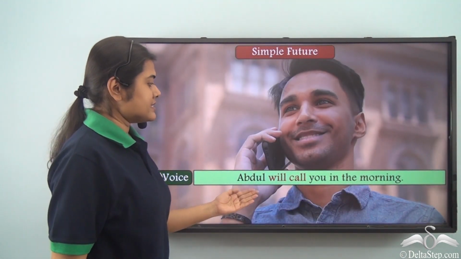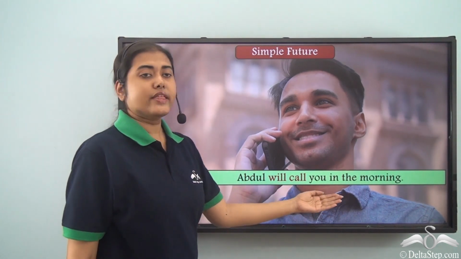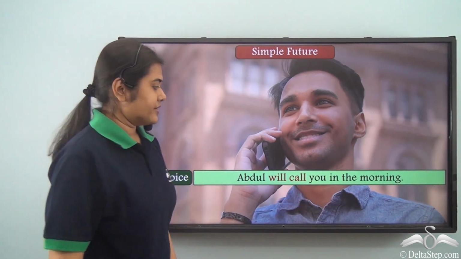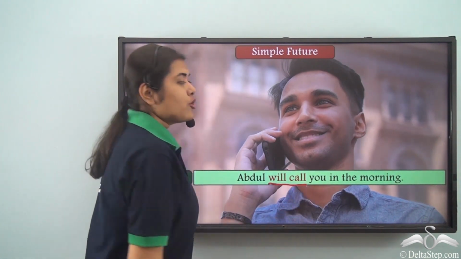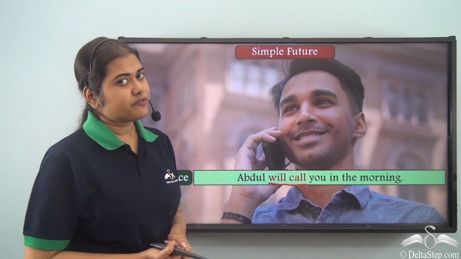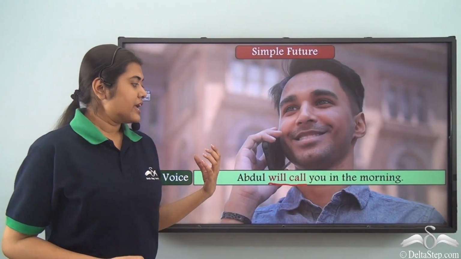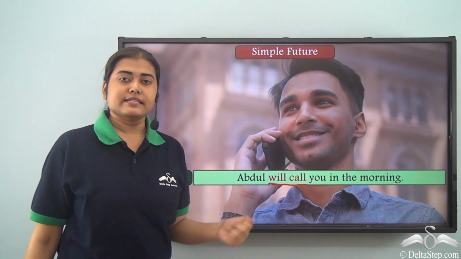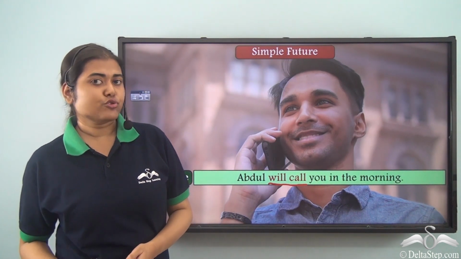Now in this sentence, Abdul will call you in the morning. Here the verb is will call. Now what tense is this? Simple future tense. Now if I want to write this same sentence in the passive voice, how do we do that?